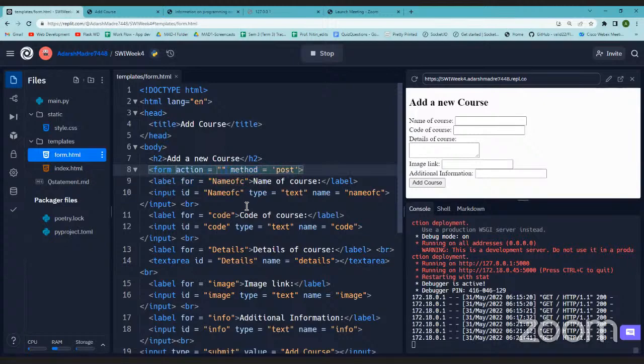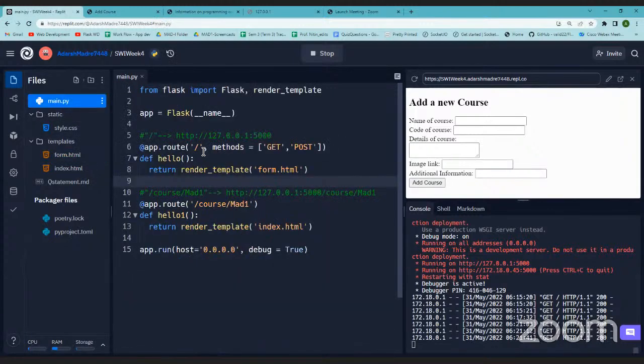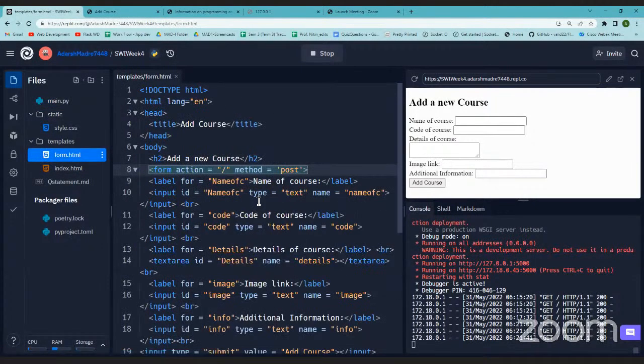Action: when you hit submit, what action needs to be taken? Generally in action, we put the base URL. Why the base URL? Because in the server, we were doing the same thing, hitting the base URL with the get method. Now this form will make sure you hit the base URL with the post method. So this is the importance.